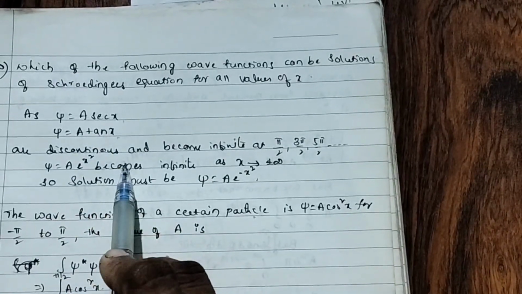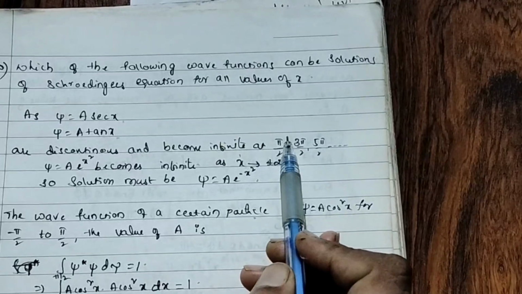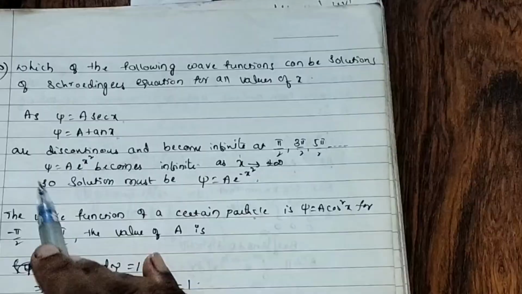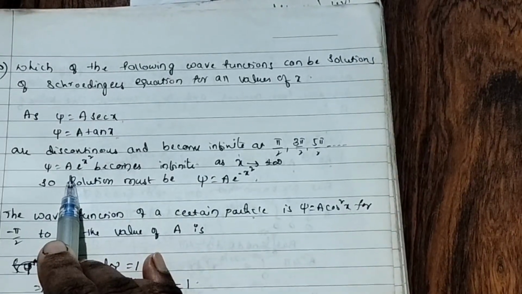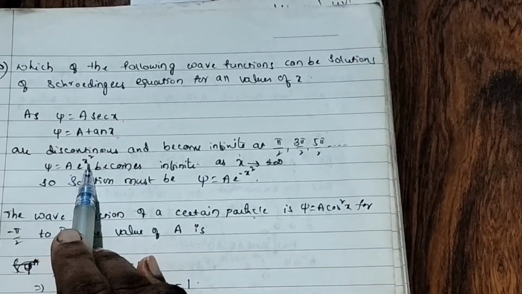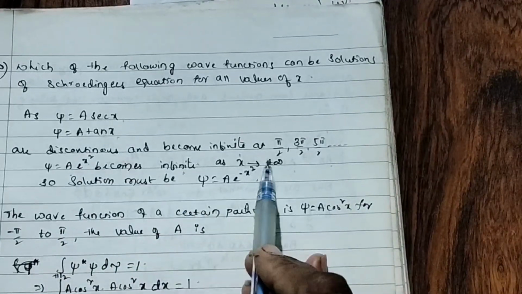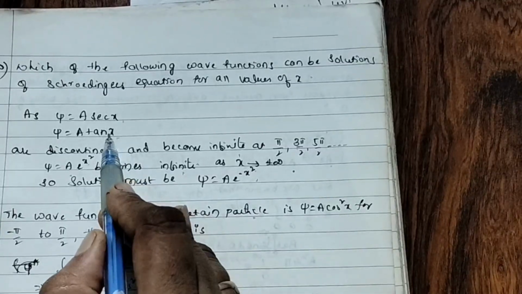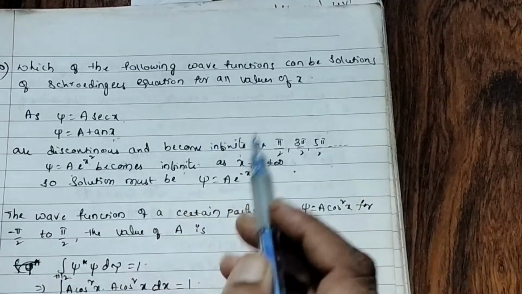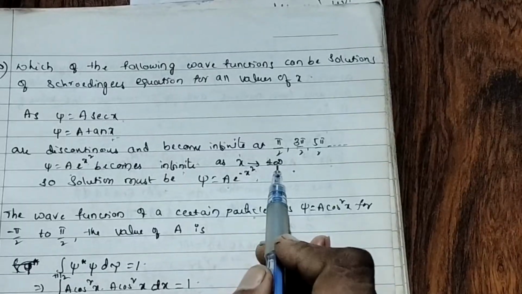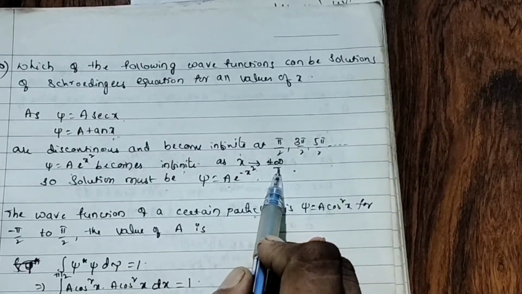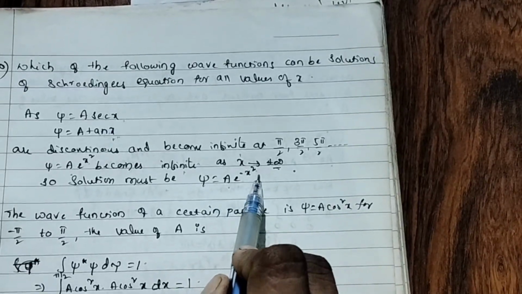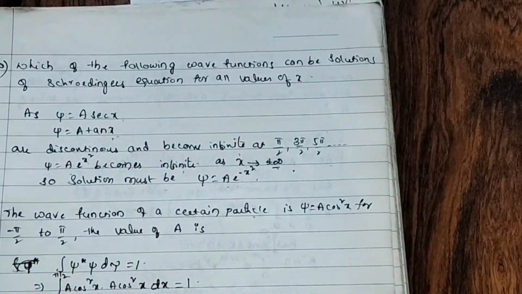Actually, these two are discontinuous and become infinite at particular values: pi by 2, 3 pi by 2, 5 pi by 2. Alright. Now let us take another wave function. Psi equal to a e to the power of x square. This becomes infinite as x tends to plus or minus infinity. So these two cannot be the solutions, but psi equal to a e to the power of minus x square can be the solution, because it does not become infinite as x tends to plus or minus infinity. So it becomes the solution for the Schrodinger equation.